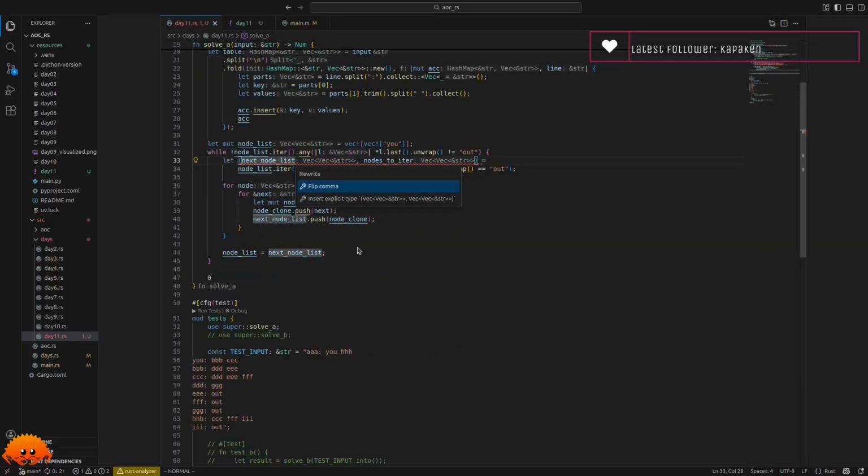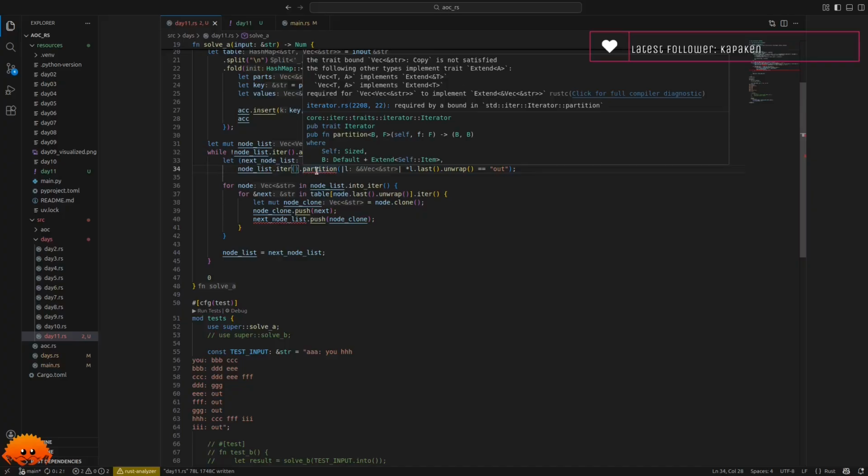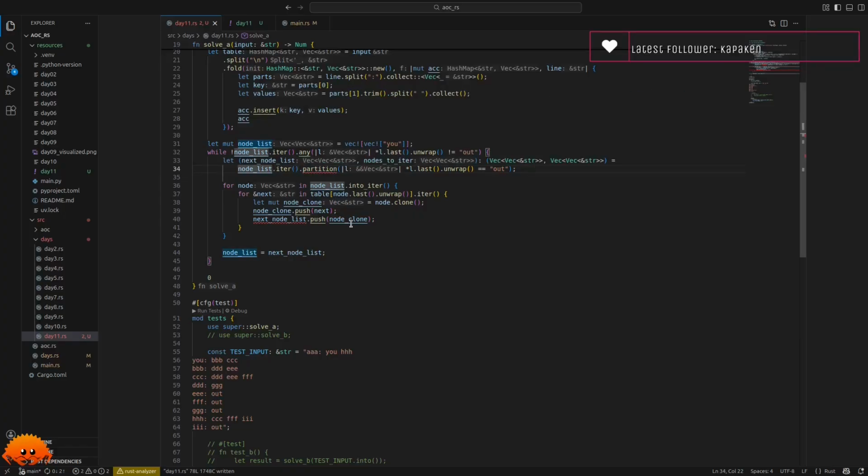Never mind then. Insert explicit types. Partition. The trait bound Vec answer Copy is not satisfied. The following Extend is implemented. So we have to say into iter, of course.